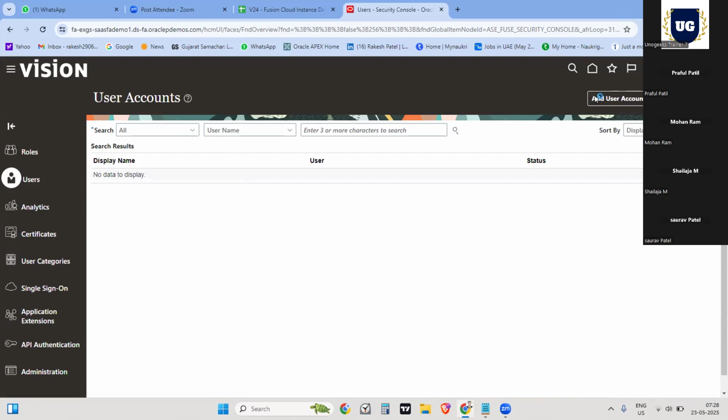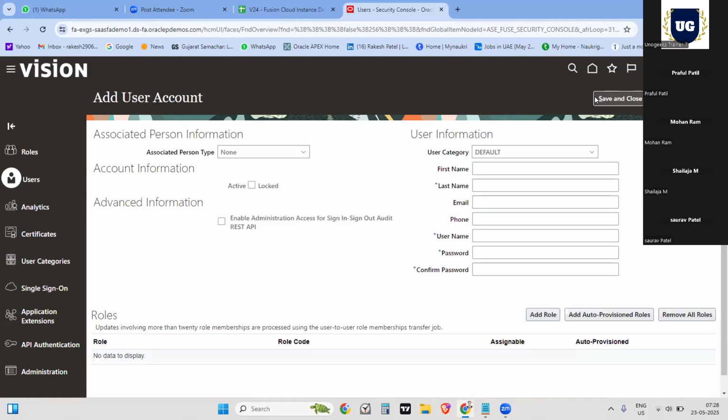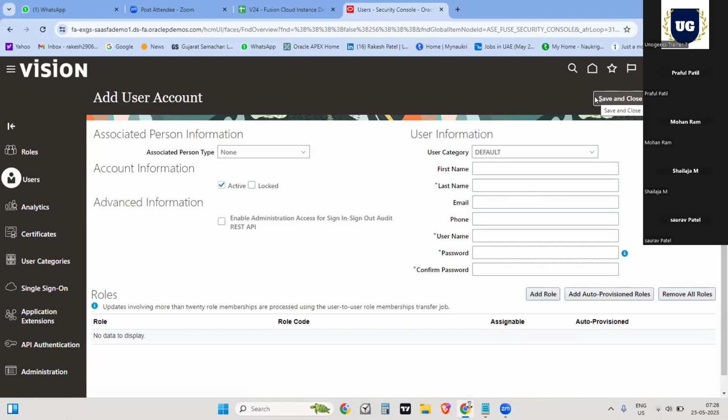Don't worry, guys. It's fine, because this is the first time you're logging in. It will take time. Don't worry, it's fine. Now you can start creating the user account. Take your time, guys.